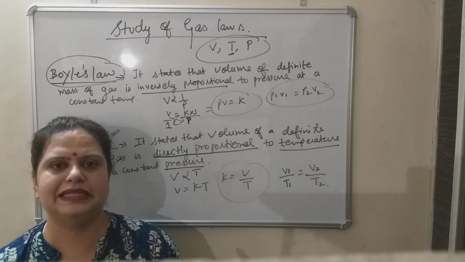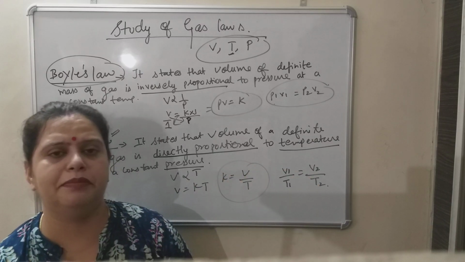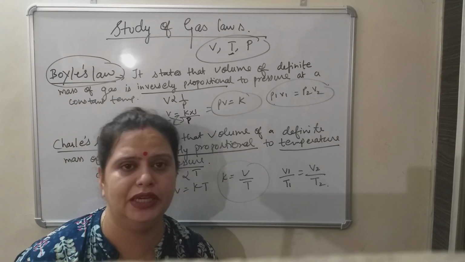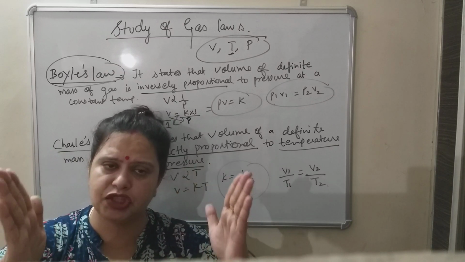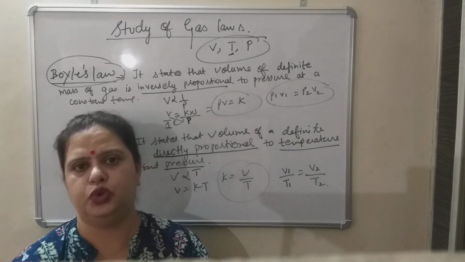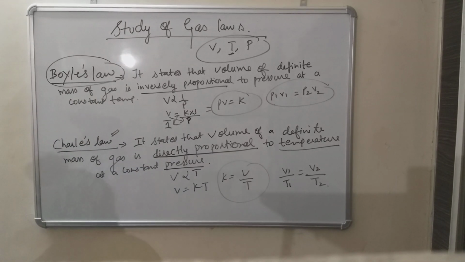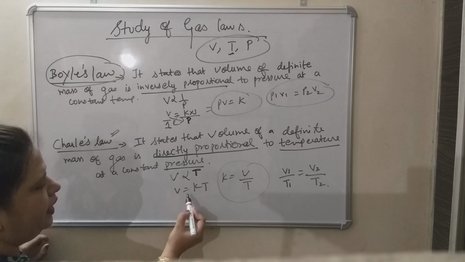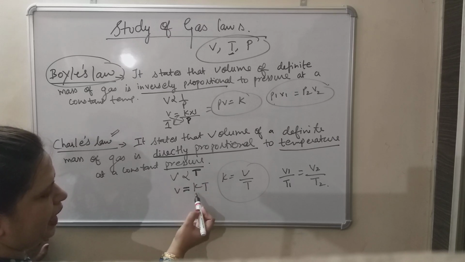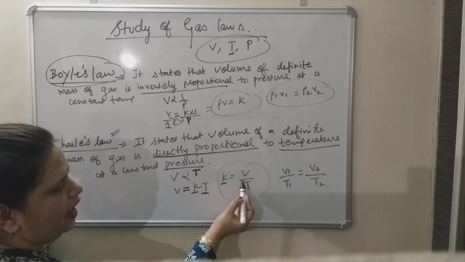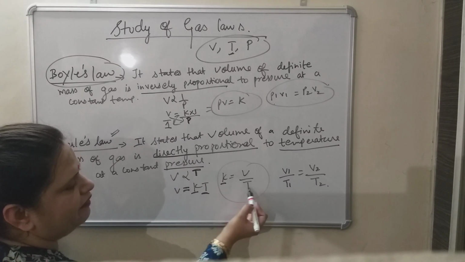So this law states that volume of a definite mass of gas is directly proportional to temperature. When temperature increases, volume also increases. When temperature decreases, volume also decreases. So according to that, it is written here, V is directly proportional to T, and on removing the sign of proportionality, V equals constant K times T, and for finding this K, we get the formula V divided by T.